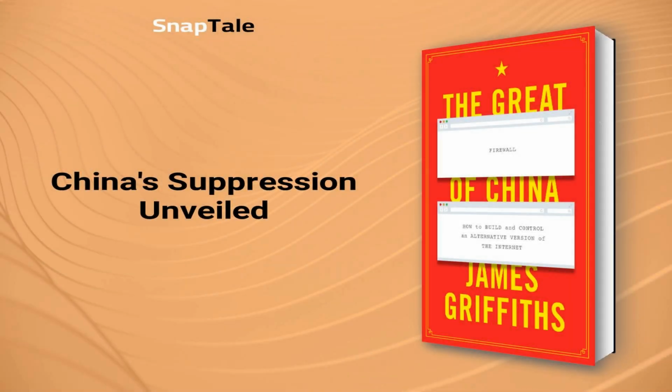China's Suppression Unveiled. Griffiths' book paints a dystopian picture of how China uses technology to suppress its population and how other nations plan to emulate them. His writing is concise and punchy with a welcome shortage of elaborating adverbs. Griffiths avoids amplifying the horrors he describes, instead showing a flourish of technical detail by being specific yet not overwhelming. Through specific examples, he melds what readers need to know into both the overall picture and everyday life. This is not a Huxley or Dick novel, but a warning that China's suppression is too real and spreading worldwide.